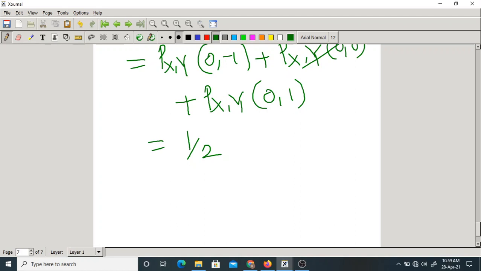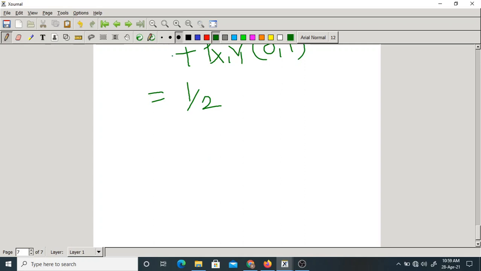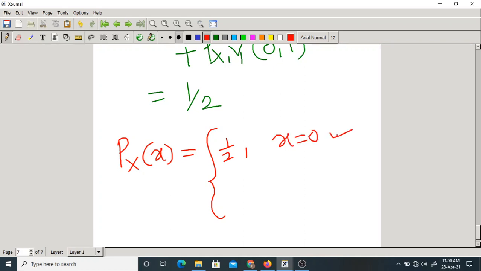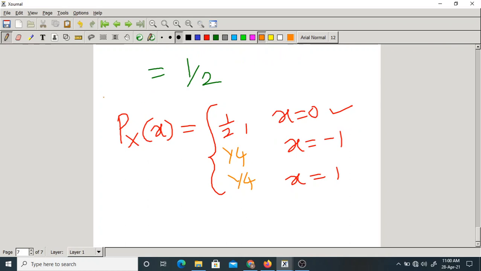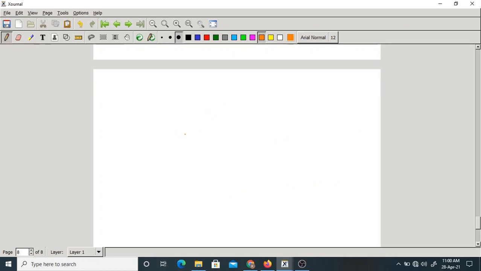Is it okay? Next, find out similarly. I will write directly, since I have done one and you can do the remaining. So the marginal PMF of x is 1 by 2 when x equal to 0, which I have found out. When x equal to minus 1 and x equal to 1, it is obviously 1 by 4 each. In a similar way, you have to find the marginal.